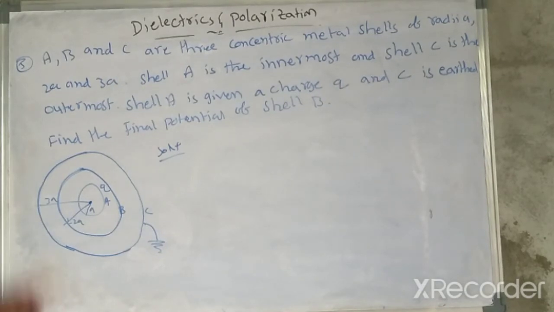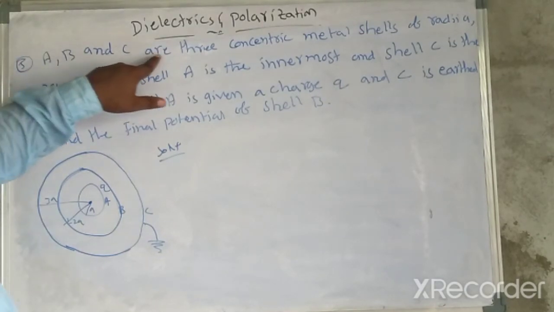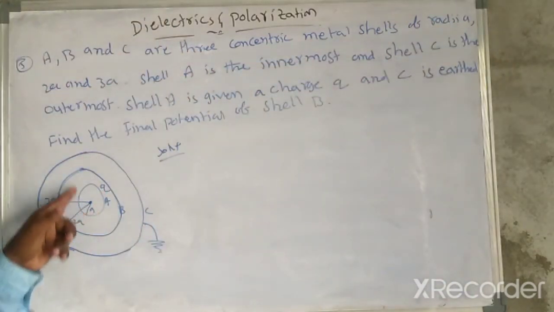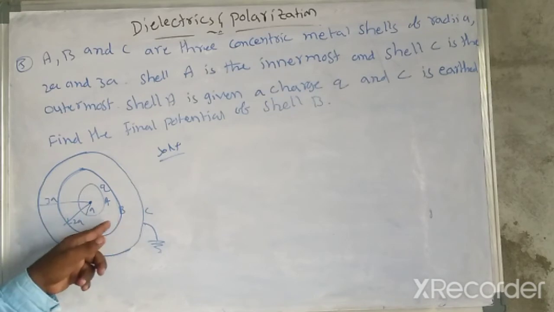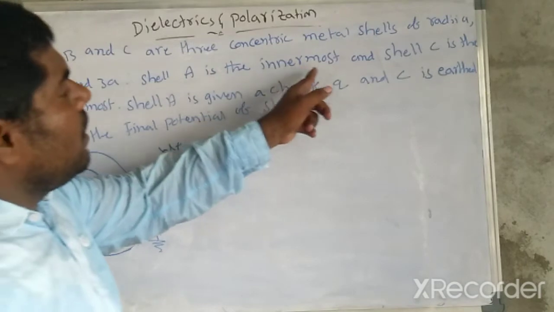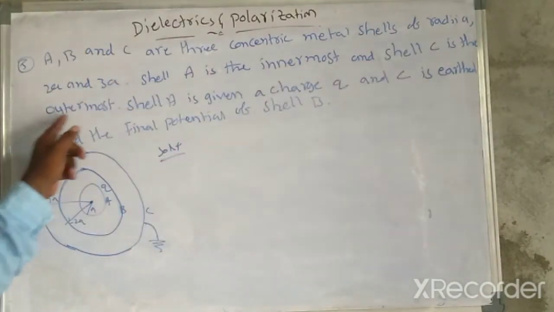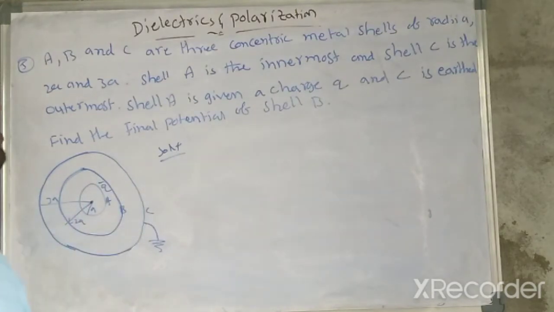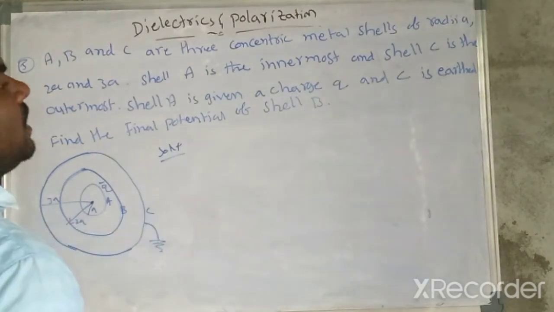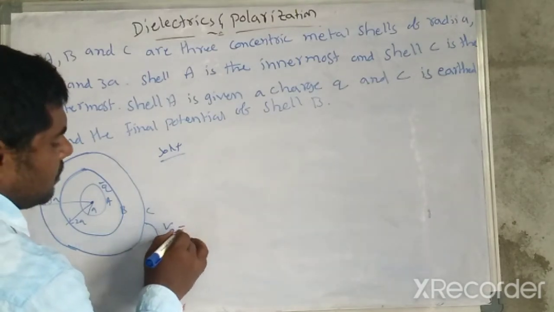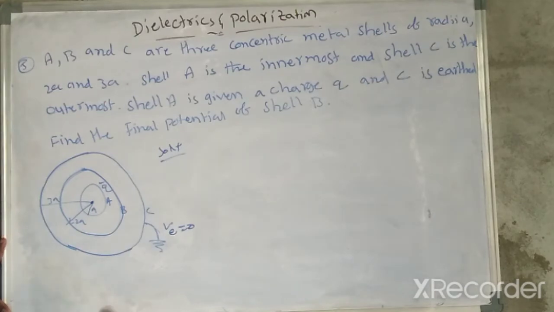Another model: A, B and C are three concentric metal shells. Inner shell A has radius a, shell B has radius 2a, and shell C has radius 3a. Shell A is the innermost and shell C is the outermost. Shell A is given a charge Q, and C is earthed. Whenever C is earthed, the net final potential must be equal to 0. Here the charge on the earth is considered QE.